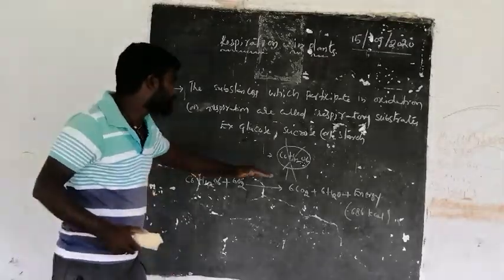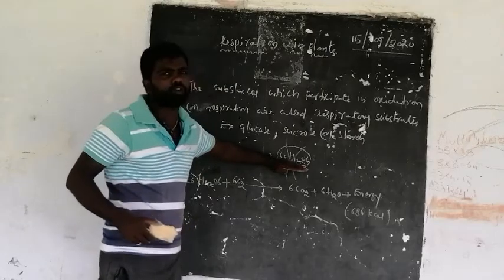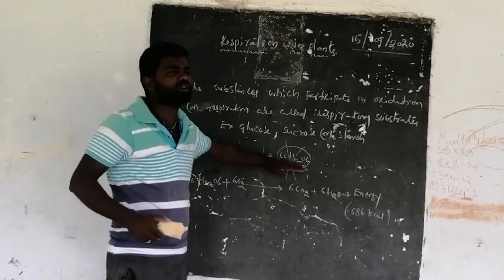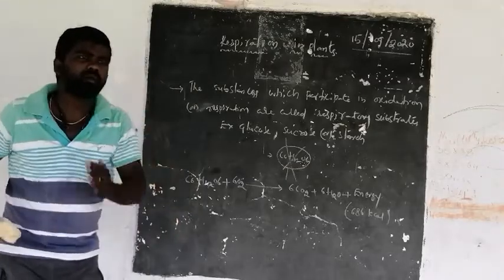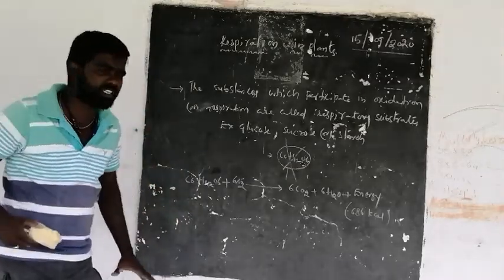Here the glucose molecule C6H12O6 is a carbon compound, and it is broken down by oxidation within the cell.